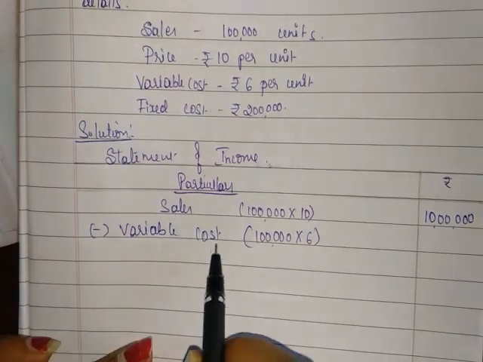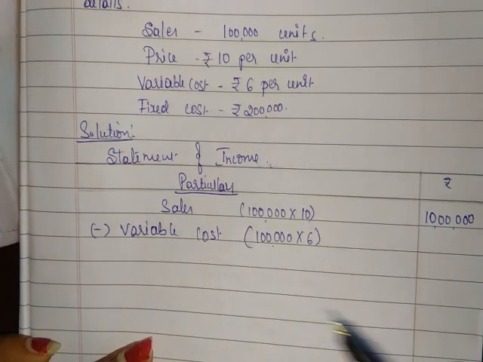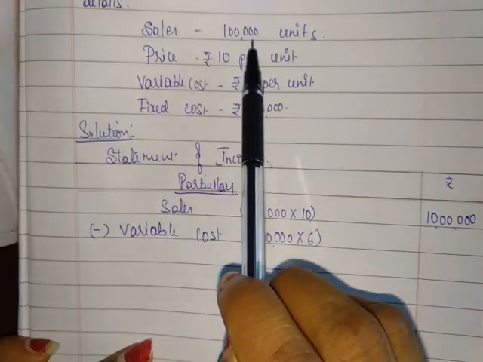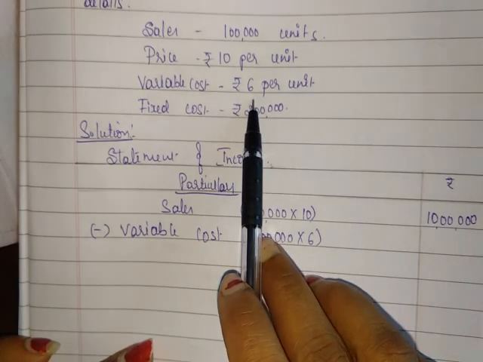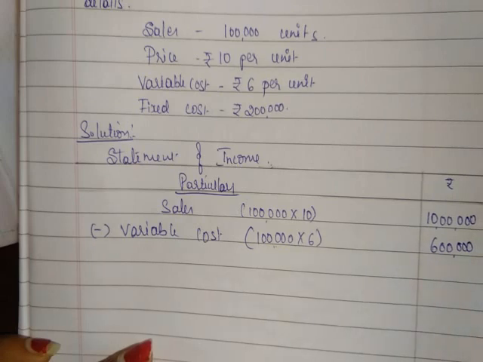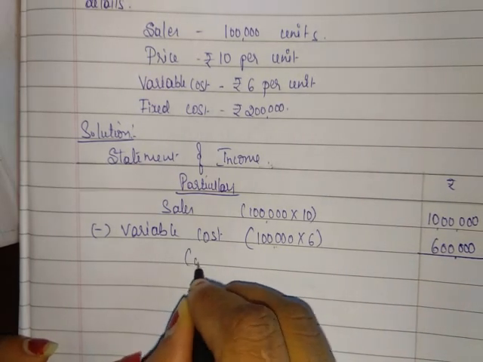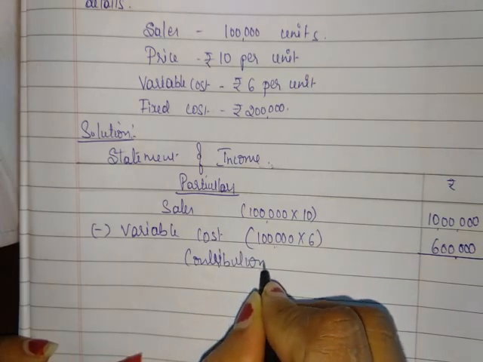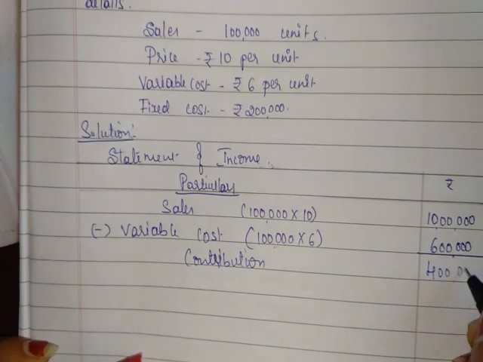Sales minus variable cost. First you should know the format. First we write sales, then the variable cost we need to deduct from sales. Variable cost is always calculated on units. So units is 1 lakh, current price is rupees 6. So 1 lakh into 6 is 6 lakh. Sales minus variable cost, the answer is called contribution. So 10 lakh minus 6 lakh is 4 lakh.